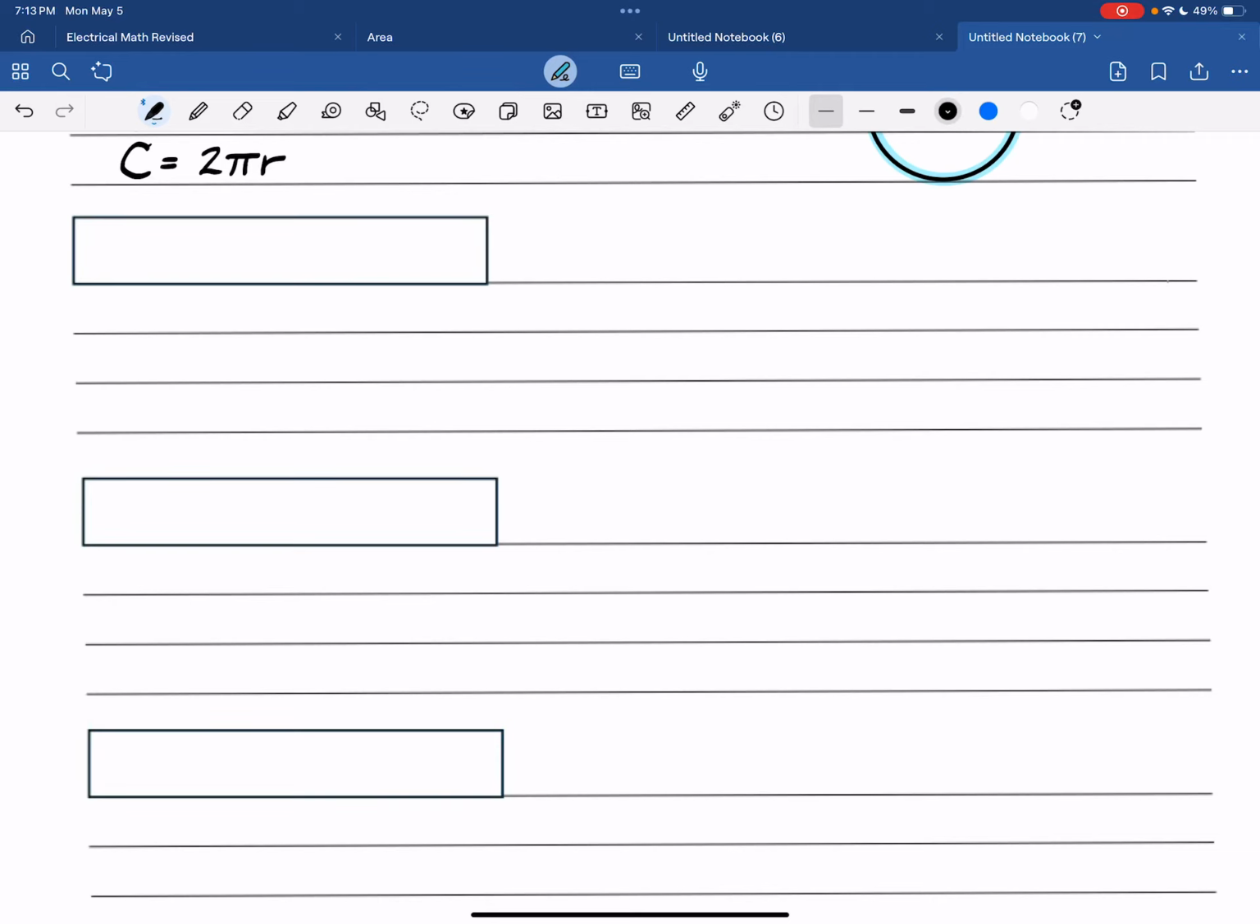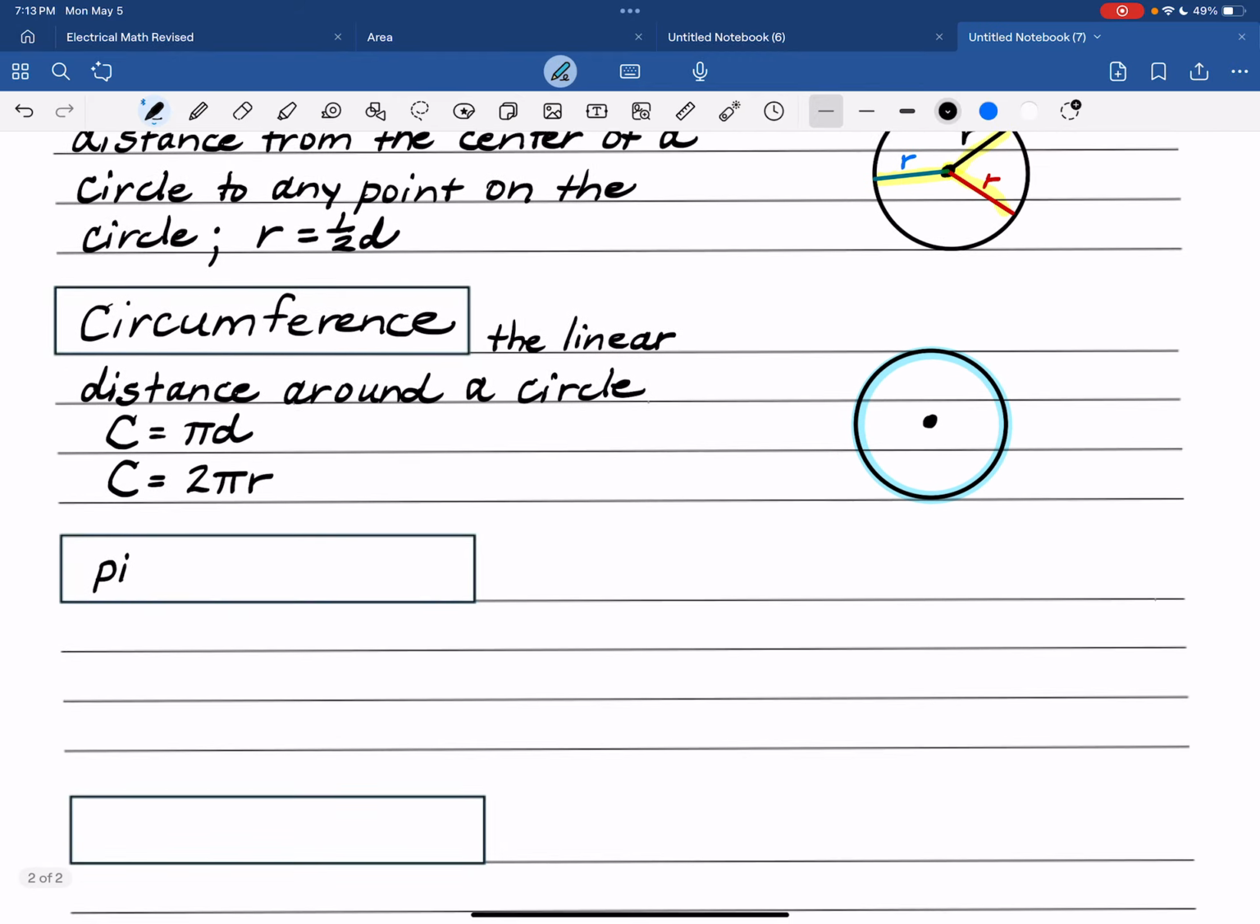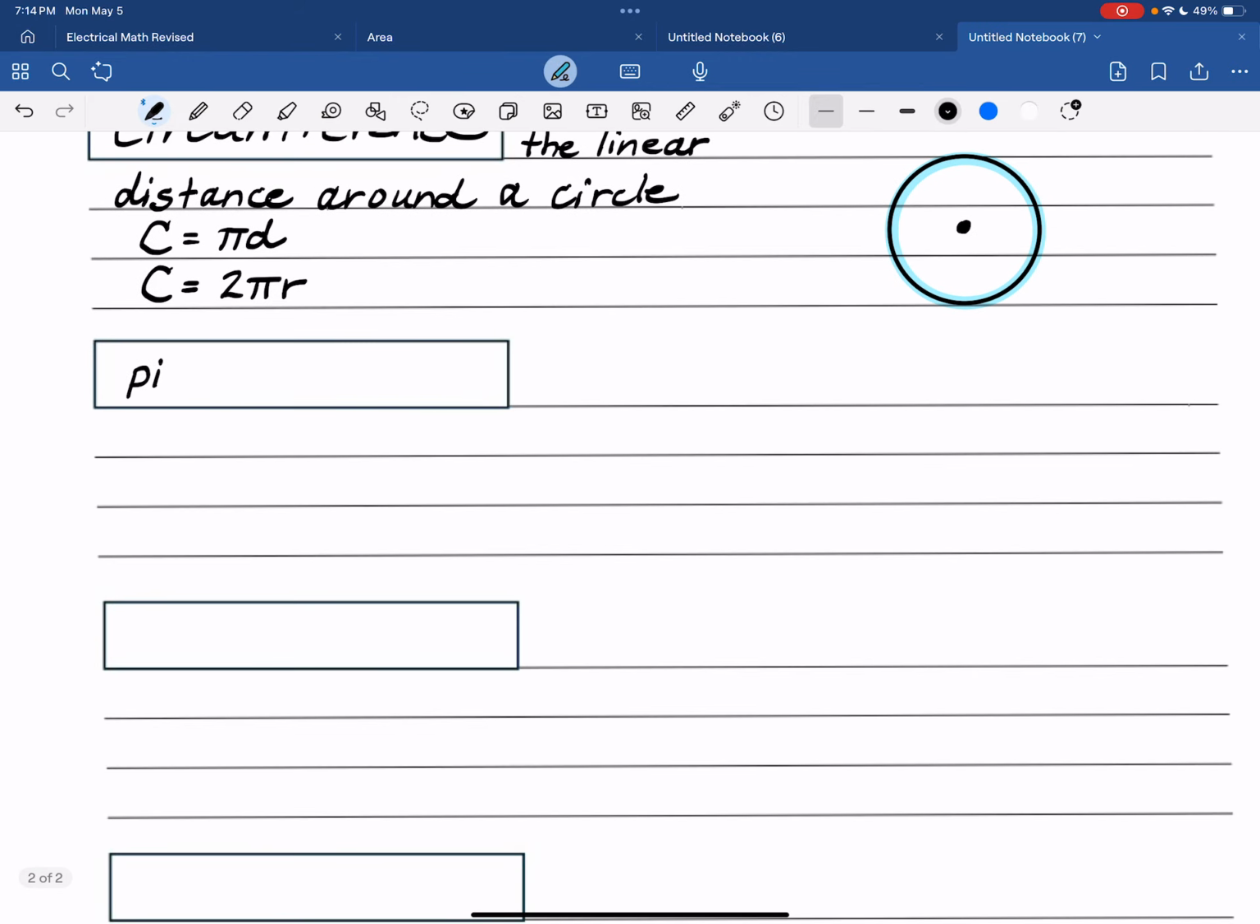I realized that we forgot to define pi, or I forgot to define pi. So let's put that one. I am still on page 13. We're right here under circumference. Pi is a Greek letter.